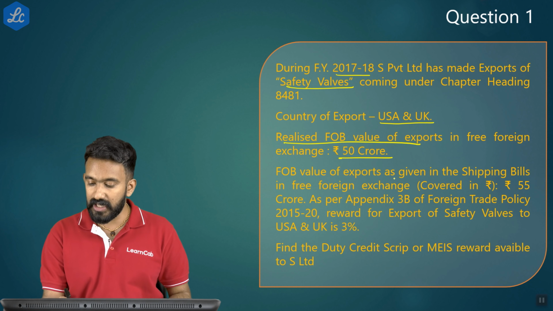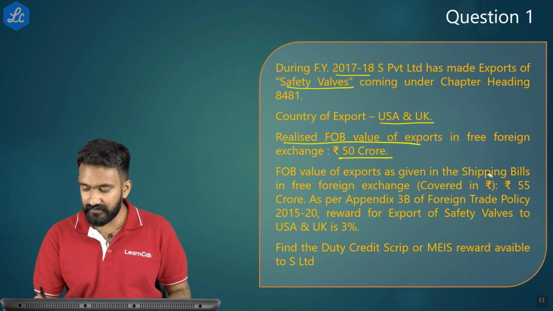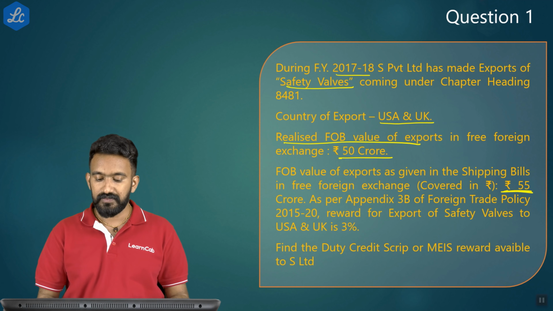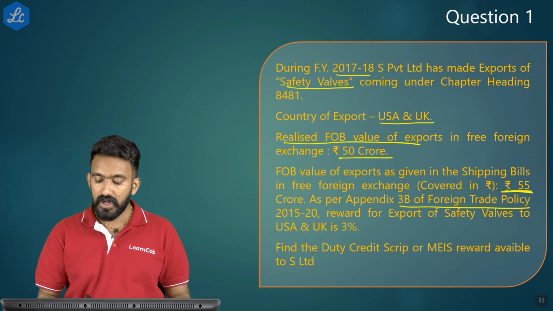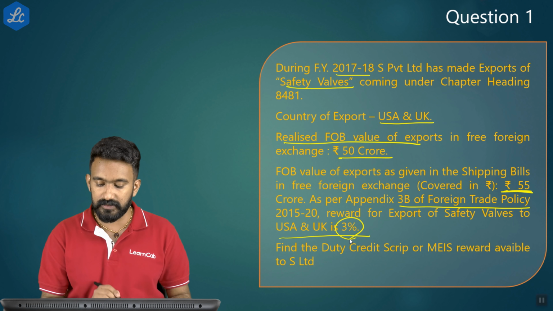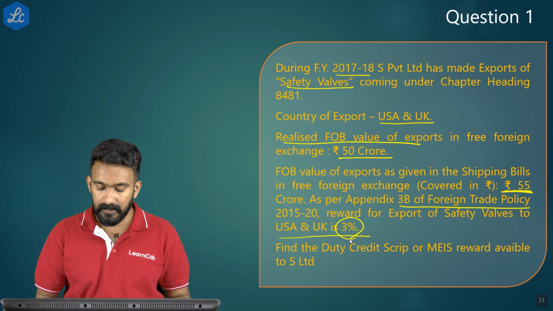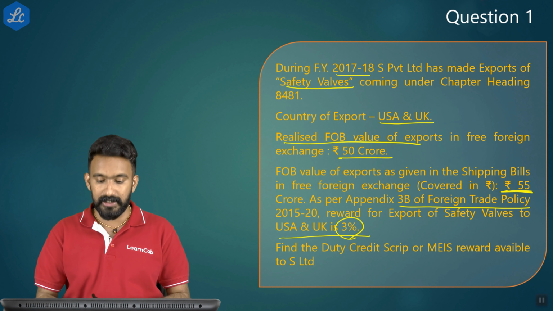FOB value of export as given in the shipping bill in free foreign exchange is 55 crores. As per Appendix 3B of Foreign Trade Policy 2015-20, the reward for export of safety valves to US and UK is 3%. Find the duty credit scrip or MEIS reward available to S Limited.